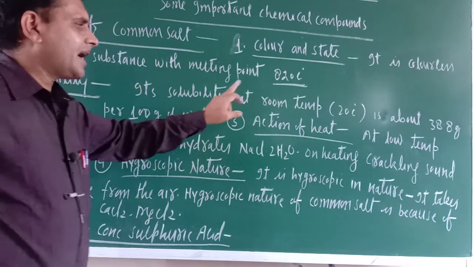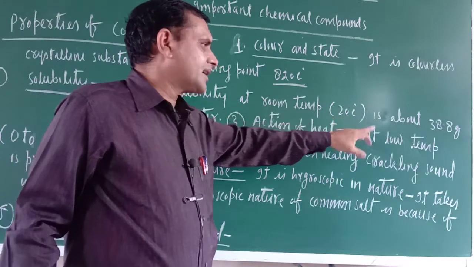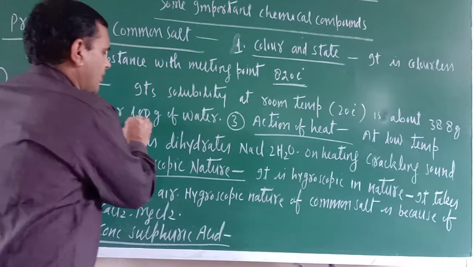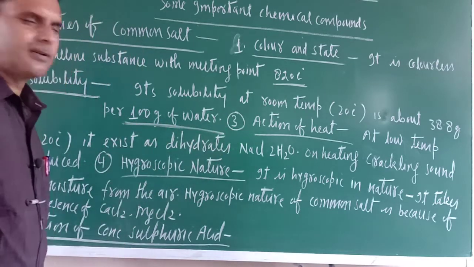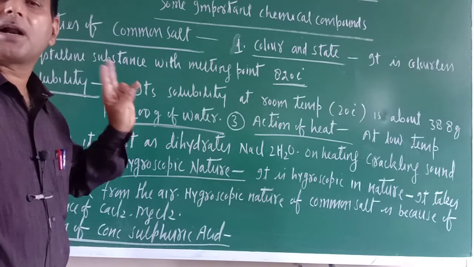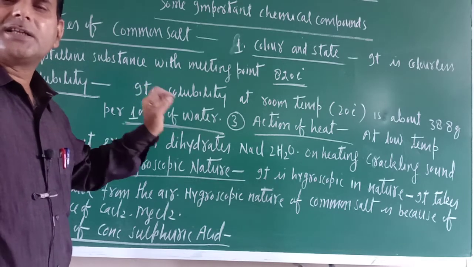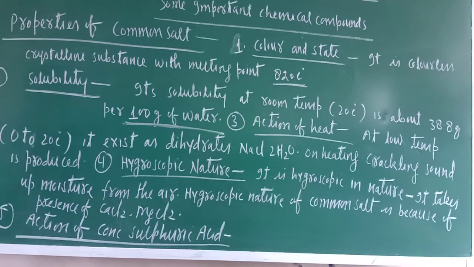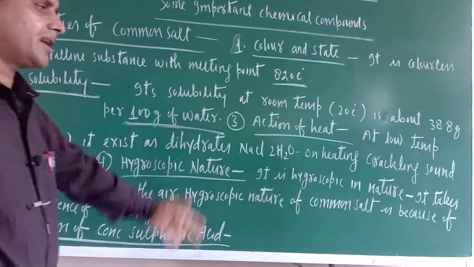Its solubility at room temperature is about 38.8 gram per 100 gram of water. That means in 100 gram of water it dissolves nearly 38.8 gram.